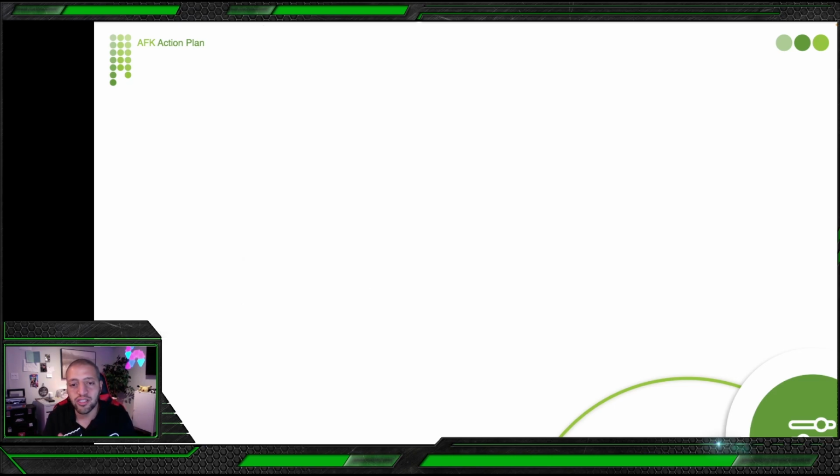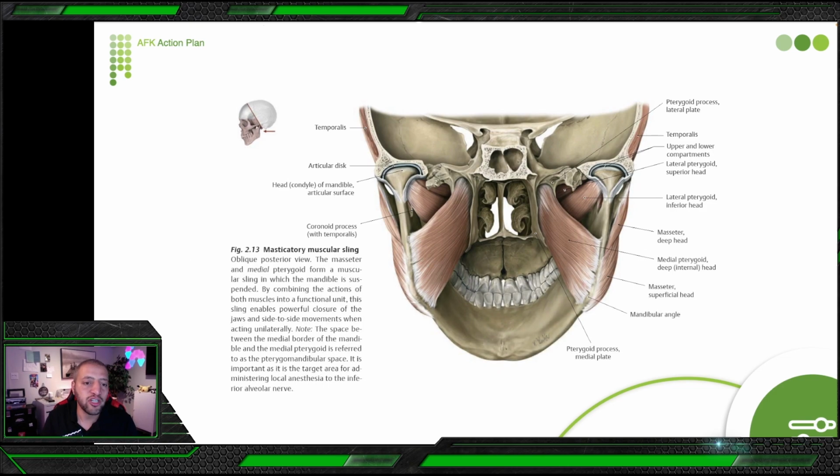Okay, so these are the muscles of mastication, and I love this picture because it wraps it all up. You see the muscle medial to the ramus. This is the medial pterygoid muscle, and it fans out beneath the lower border of the mandible with the masseter muscle on the other side. And up you can see the lateral pterygoid muscle, and up in the sky here you can see the temporalis muscle. So this view can give you all five muscles of mastication, and you can correlate them to each other.